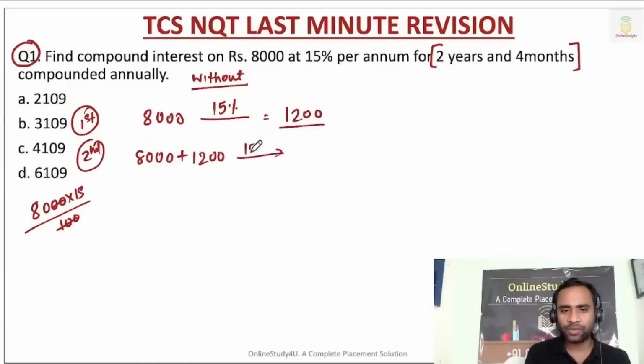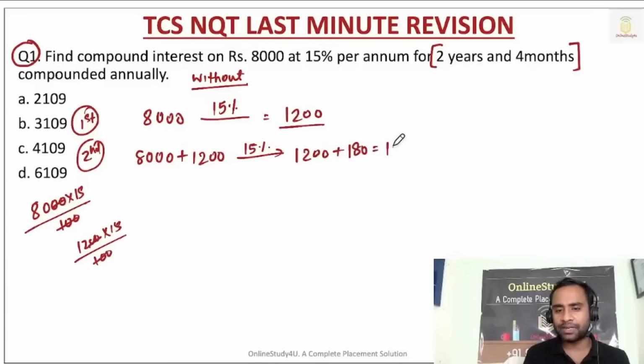Okay, then again we are going to calculate 15%. So 15% of 8,000 is 1200, and 15% of 1200 will be what? It is nothing but 180. So the second year the interest is nothing but 1380, right? Okay, so after 2 years, how much money do you have in your hand?